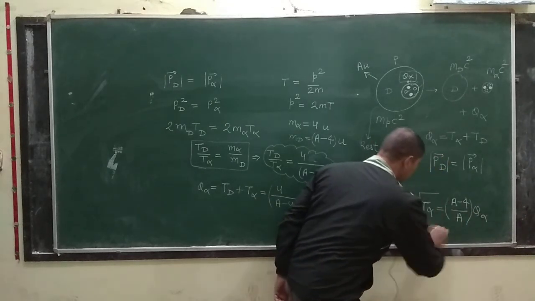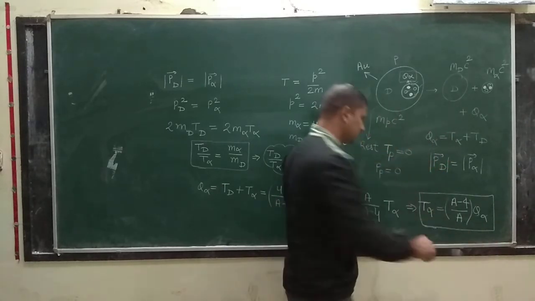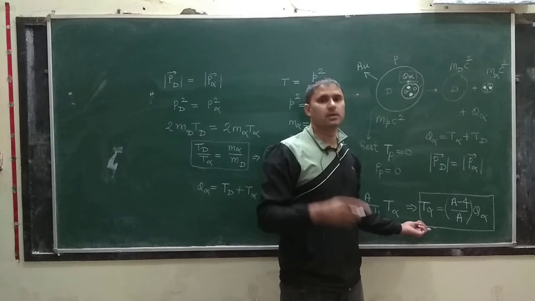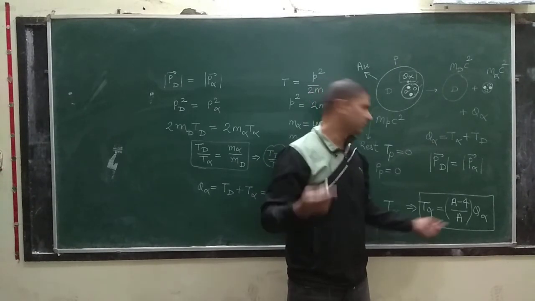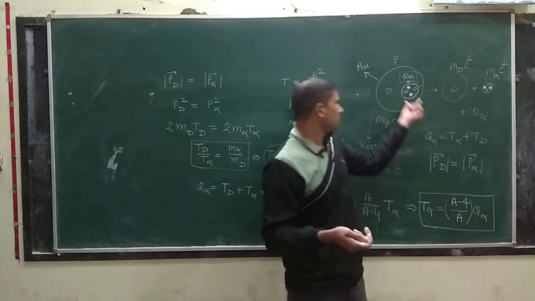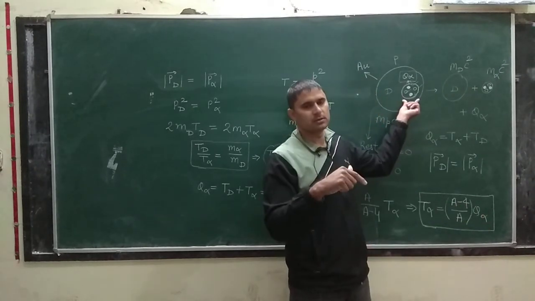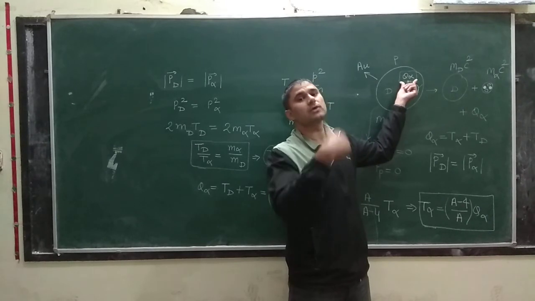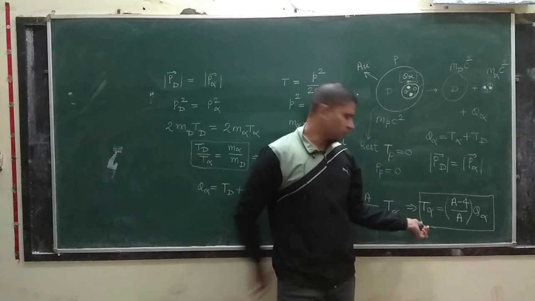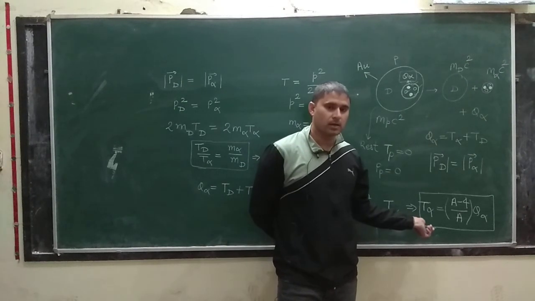This is the fraction of Q alpha which is shared by alpha particle. And what is Q alpha? It is the energy liberated due to formation of alpha particle, which leads to decay of the parent nucleus. So this is what we call energetics of the alpha particle.